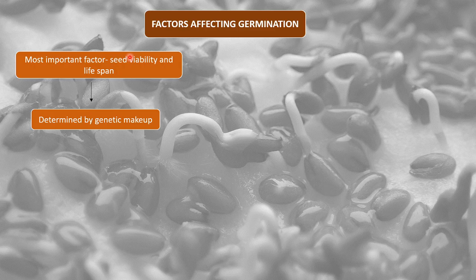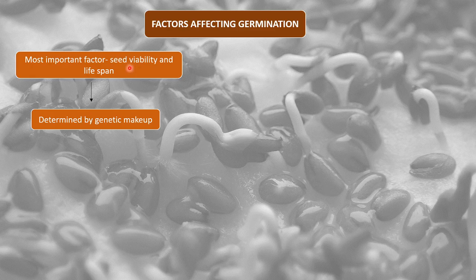We already know what seed viability is. Seed viability is the ability of the seeds to germinate. The capability of the seed to germinate defines its seed viability. Some seeds are more viable, some seeds are less viable.